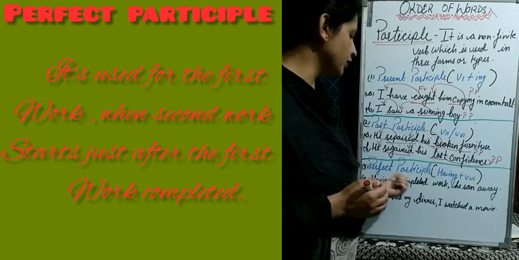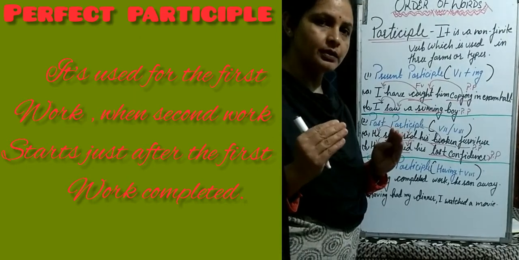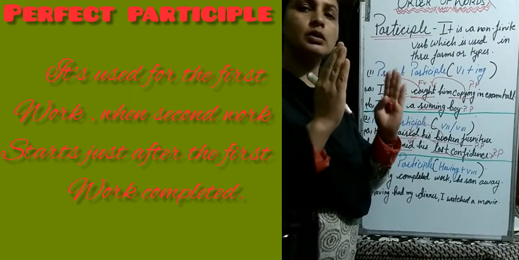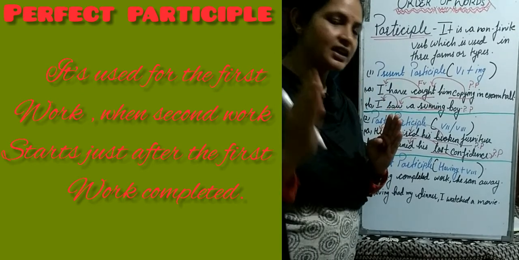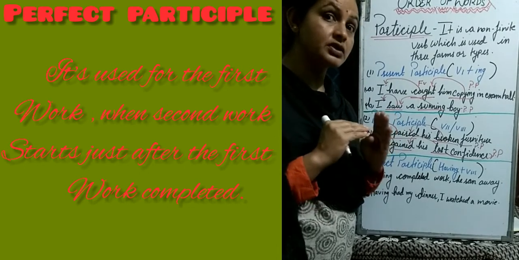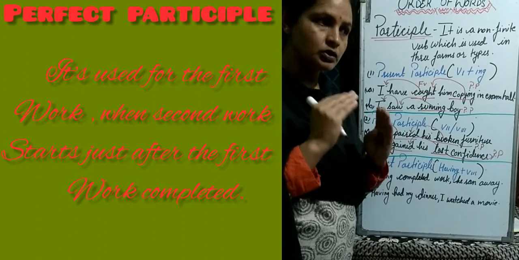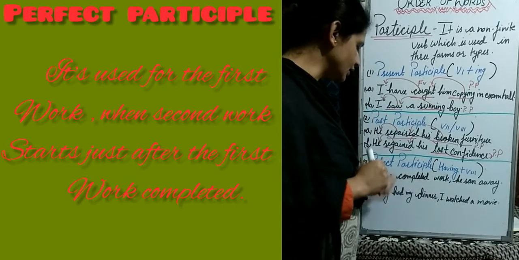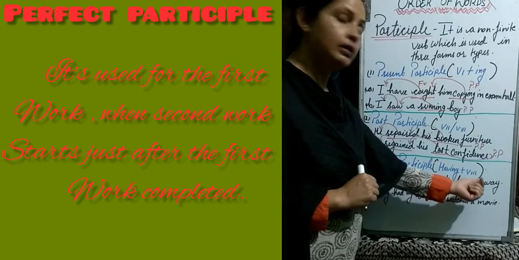This is the perfect participle. Children, in a perfect participle sentence, the first work is done, and just after that the second work starts. Okay, so the first work which is already done, that we call perfect participle. To understand it, let us see the example here. Having completed work, he ran away.